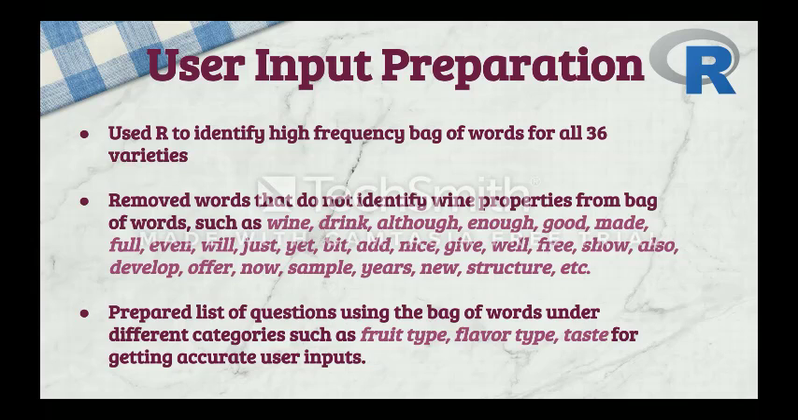For getting user input about their preferences, we used R to calculate bag of words for each wine variety. Out of these high frequency words, we picked only those words that help describe wine attributes and removed all other words. Using these wine attributes, we came up with the list of questions to ask users for their inputs.